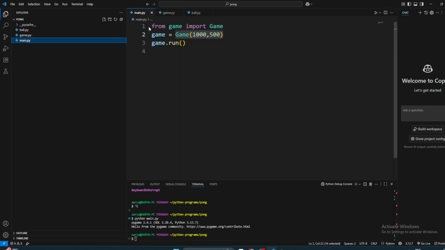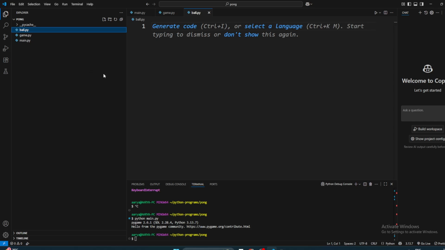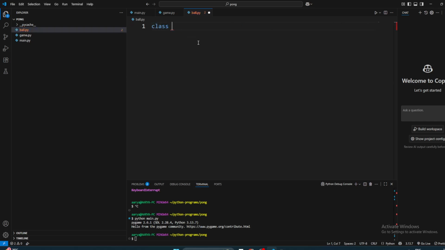So main will have how we're gonna run our actual game. Then the game will have all the common things about a game. And then the ball, the ball is an object. So the ball is another object. So class Ball.